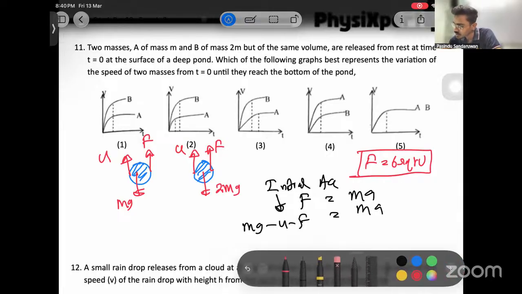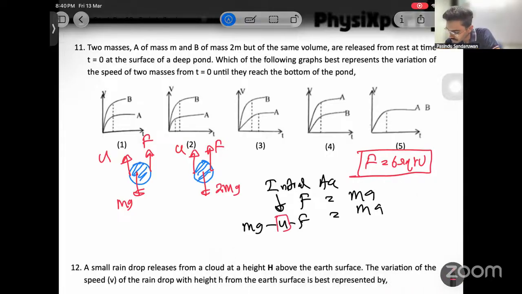Right, now from these two, u and F are constants for both scenarios, no? Mass changes from m to 2m. There is an increase of mass in the second scenario. Then when mass increases, the left hand side of this equation increases. When left hand side increases, right hand side should also increase accordingly. Then probably a increases, which means